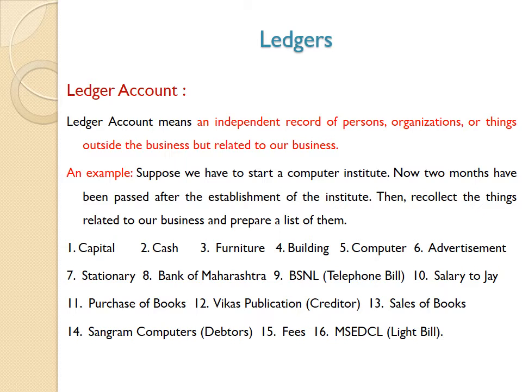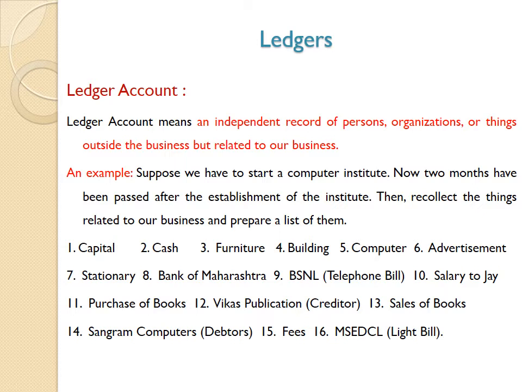We are also related with the telephone bill, that is BSNL, salary to employee, purchase of books, amount due from Vikas Publication, that is creditor, sales books, Sangram Computers debtors, that is goods sold on credit, fees charged, and MSEDCL light bill. These are the things which are concerned with our business.